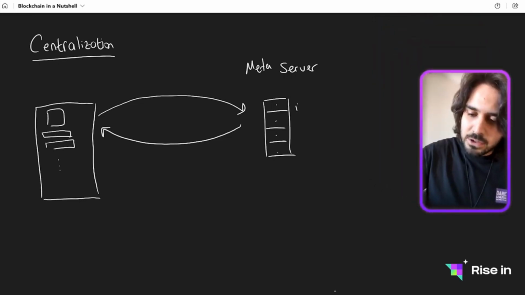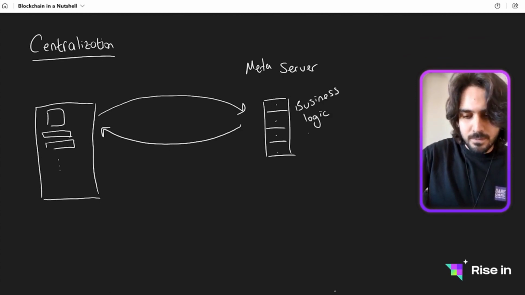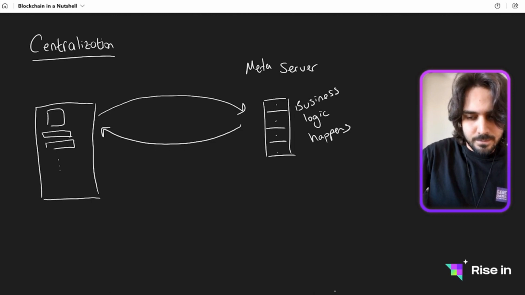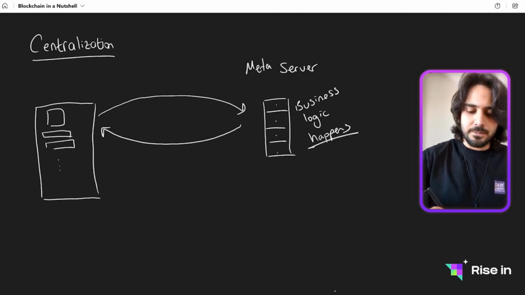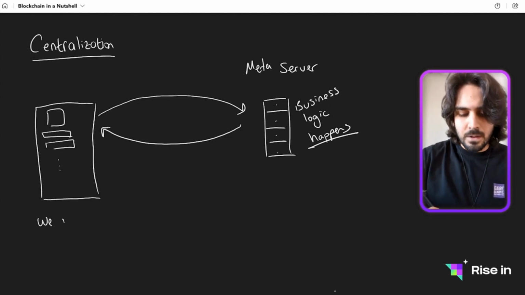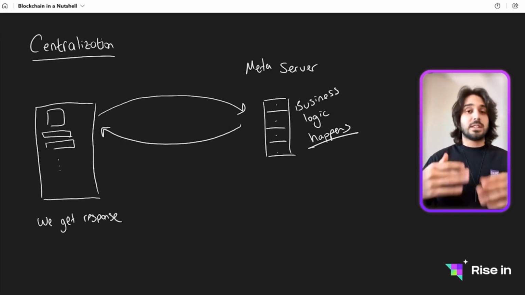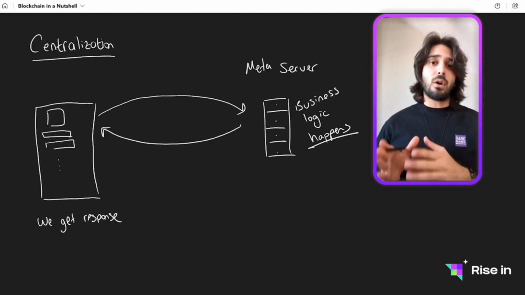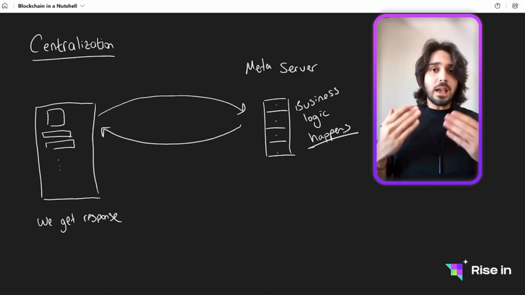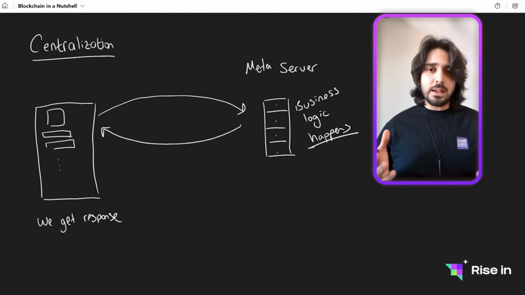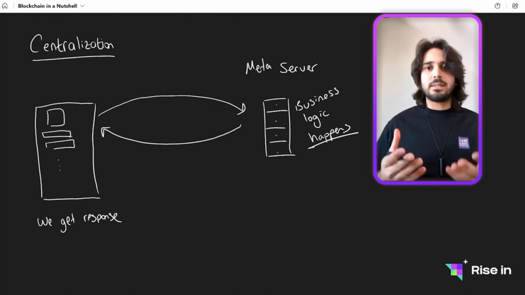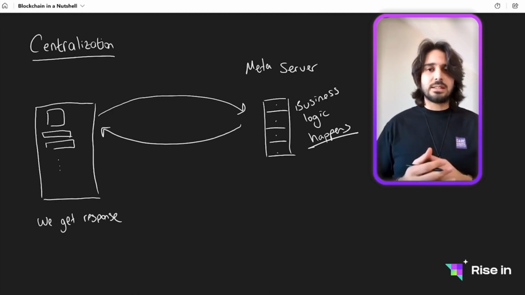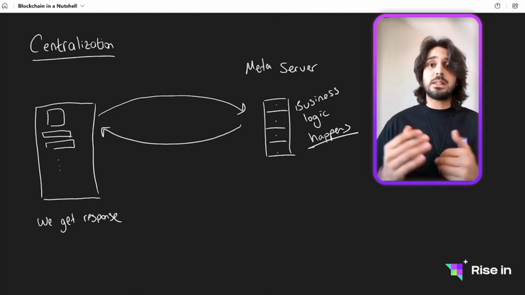So here business logic happens. And here we use it. We get the response, which is the new page with our image. This is centralization because, as you can see, we depend on the Meta server in this example. If something happens to the Meta server, Meta as a company, then we cannot use this product. And that's the definition of centralization. There is a central authority. How is it different with decentralization?